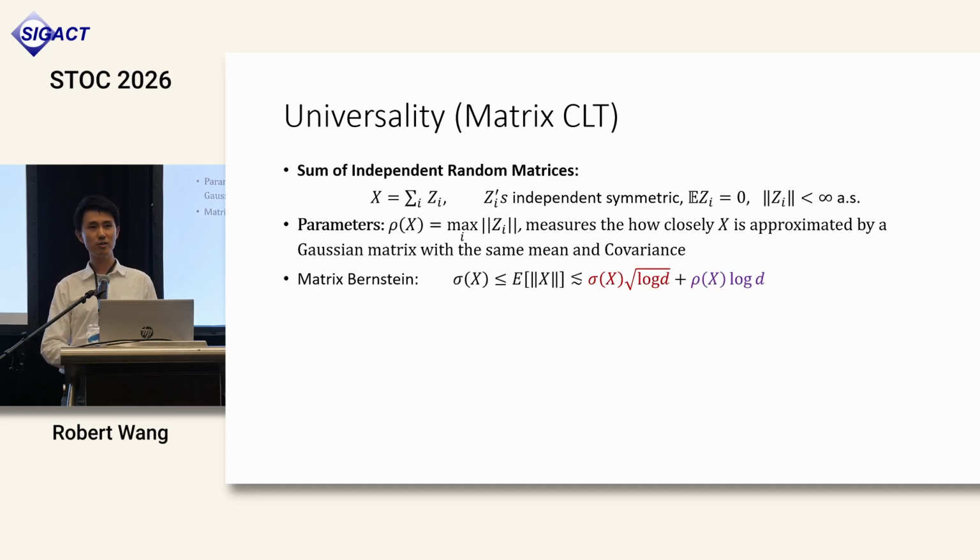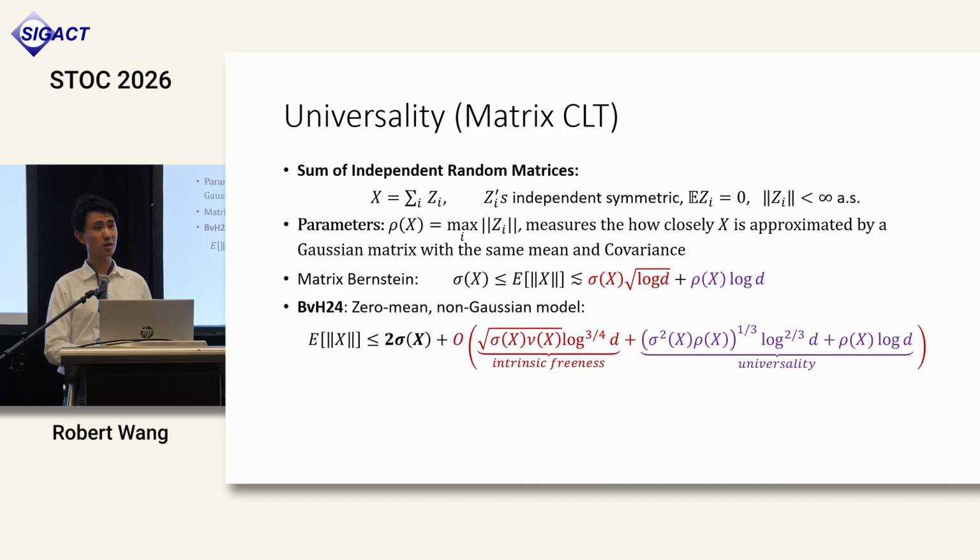So the classical matrix Bernstein inequality says that the expected norm of X is upper bounded by sigma X times root log d plus this rho X times log d factor, which, as you can see, if rho X is much less than sigma X, this part becomes negligible, and the bound just reduces to the Gaussian Khintchine inequality.